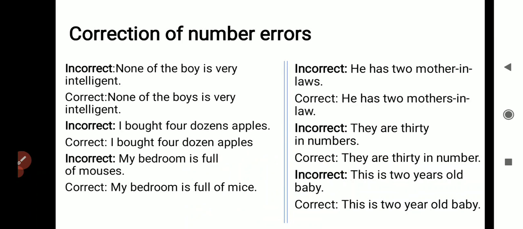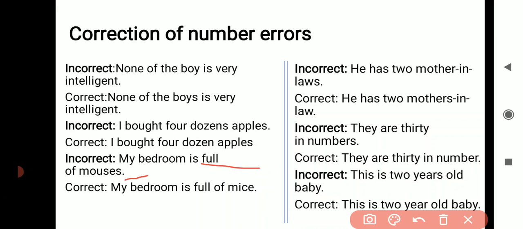I bought 4 dozens apples. This is incorrect. The correct one is, I bought 4 dozen apples. Dozen is always mentioned in singular form. My bedroom is full of mouses. It is also incorrect. There is no word like mouses in English. My bedroom is full of mice. The plural form of mouse is mice.